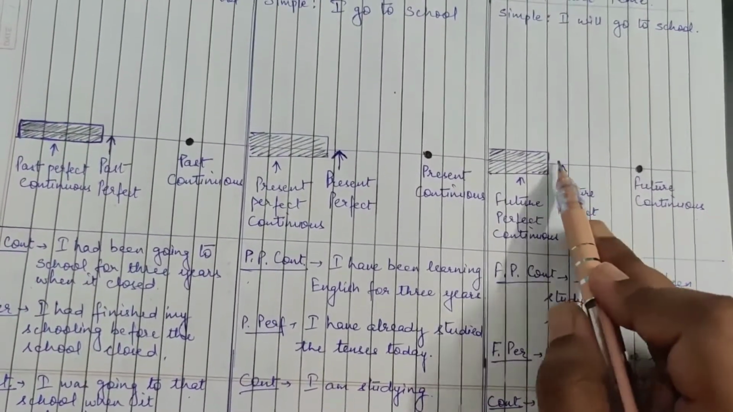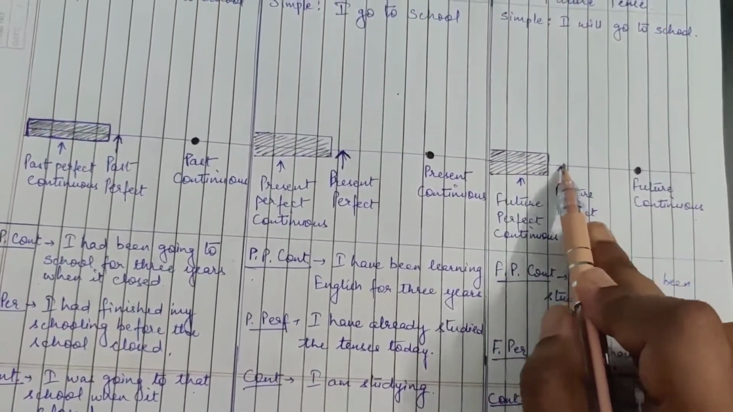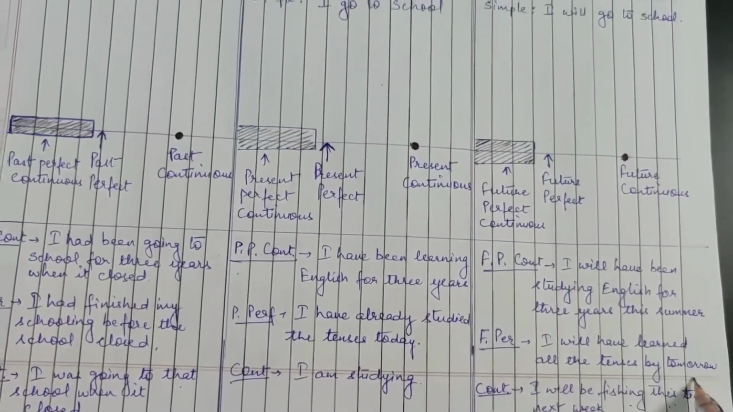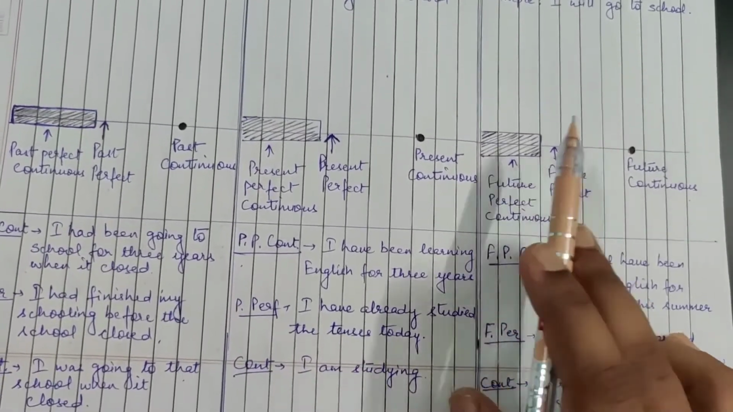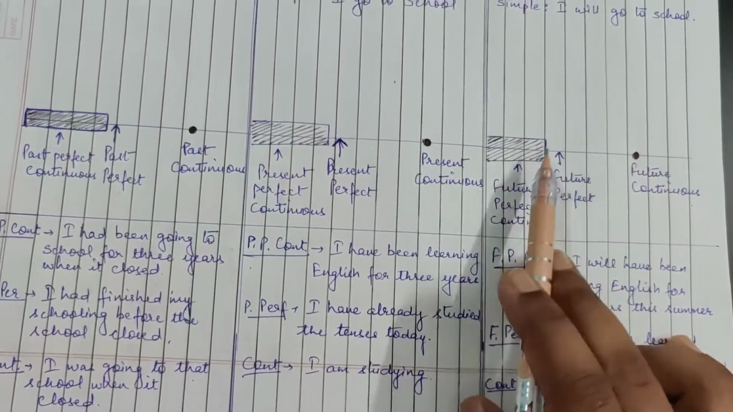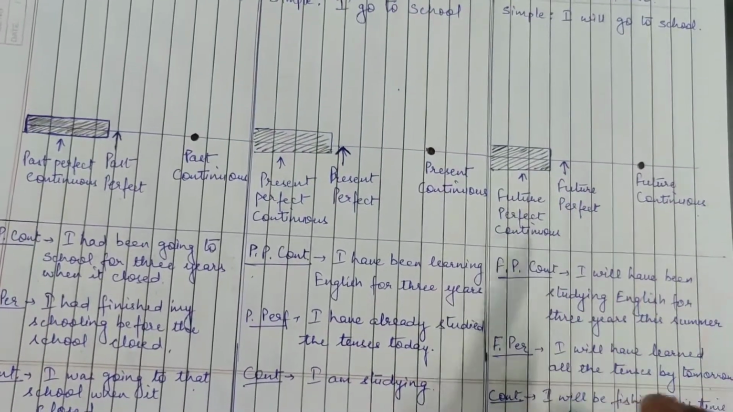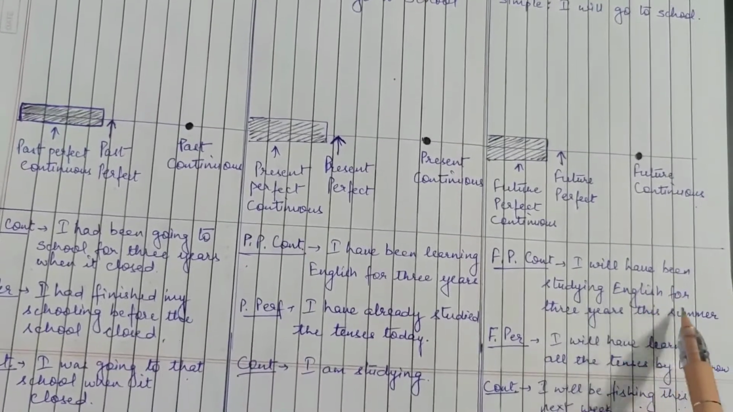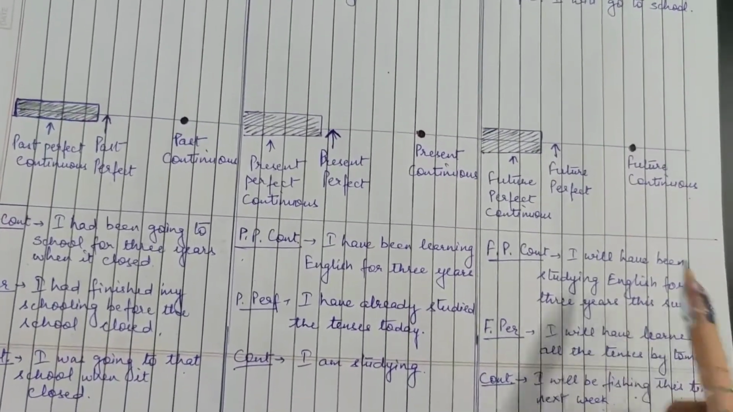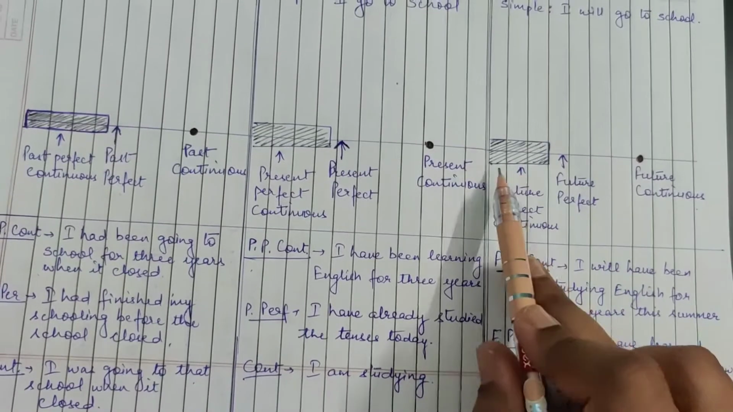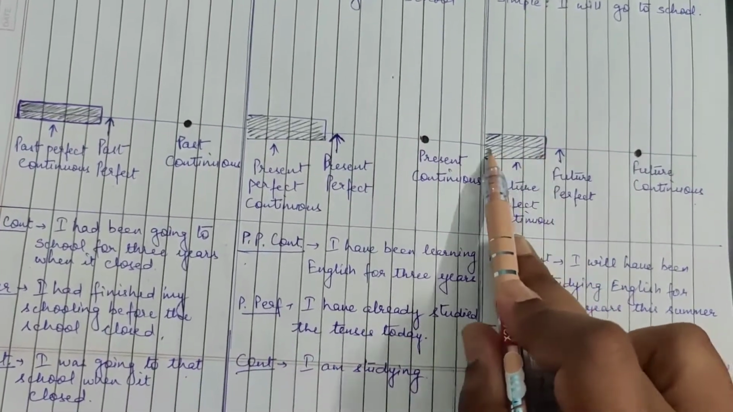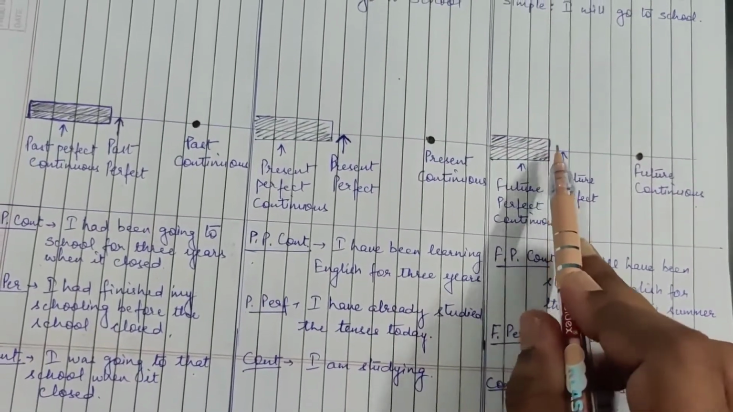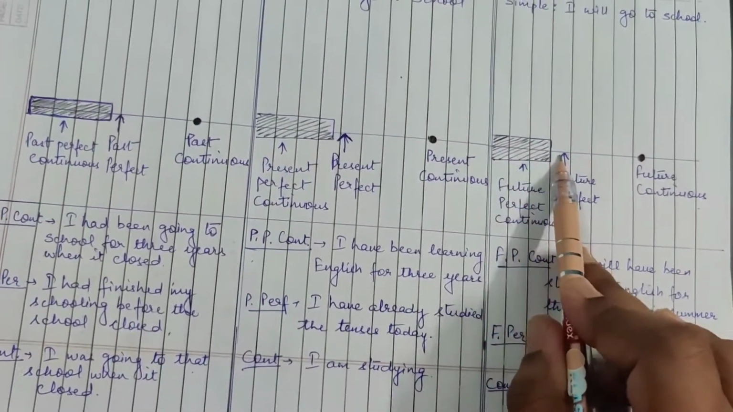Similarly, future perfect: at a certain time reference, before that some work has been done. So I will have learned all the tenses by tomorrow. So by tomorrow what will happen? I will have learned all that; the work will have already been completed. Similarly, now future perfect continuous tense, if you see: I will have been studying English for 3 years this summer. So this summer what will happen? I take the time period also in which the work was going on, 3 years, and then this summer it will be completed. I have completed my 3 years.